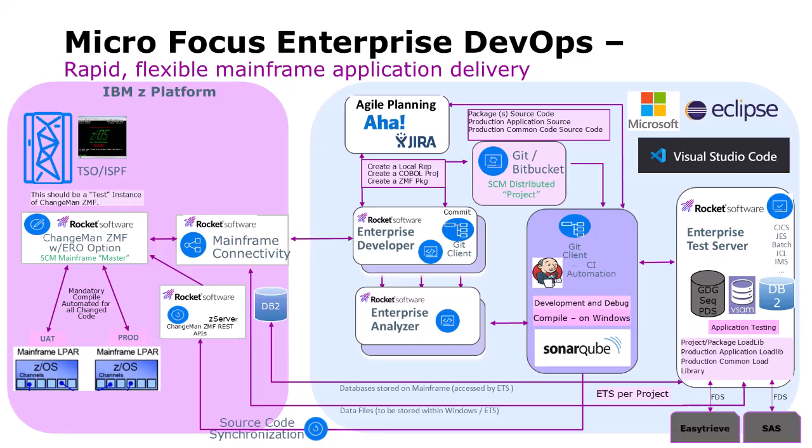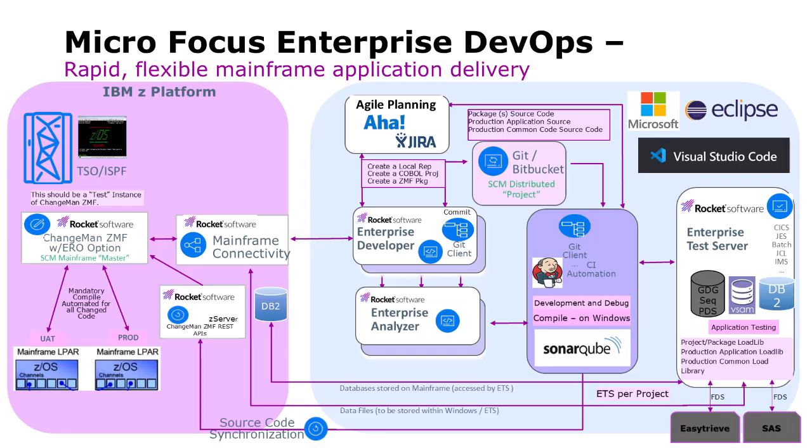Here you can see we've made it a little more complex by changing out some of the options in ChangeMan, as well as adding in Git, or it could be Bitbucket, where you could have some of your applications on the mainframe and some in a distributed SCM tool such as Git or Bitbucket. And we could get even more complex where we have different mainframe SCM tools or other governance and PPM tools. As I said before, it could be anything that's in your pipeline.